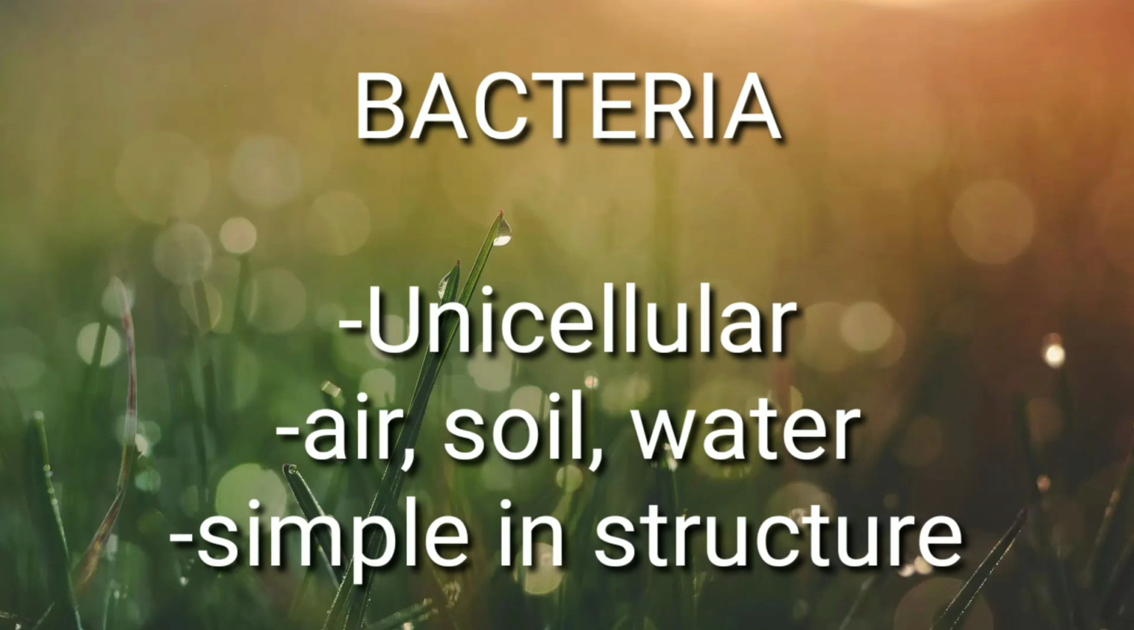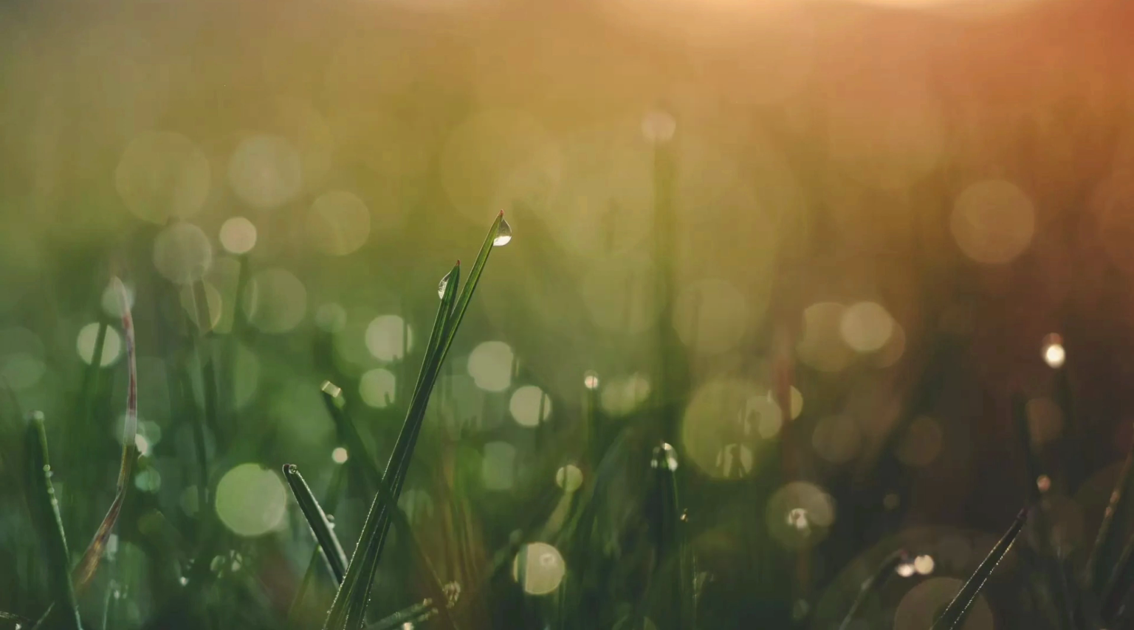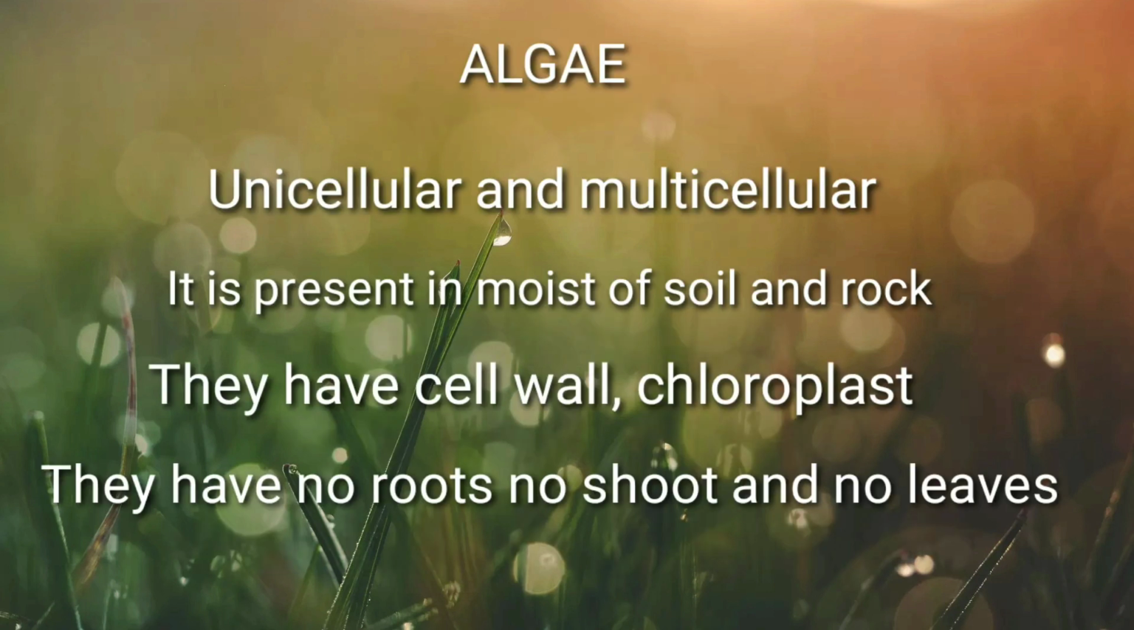Bacteria are unicellular, found in air, soil and water, and simple in structure. Algae. Algae are unicellular or multicellular. They are present in moist soil, like rock and soil. They have cell walls. They have no roots, no shoots and no leaves.